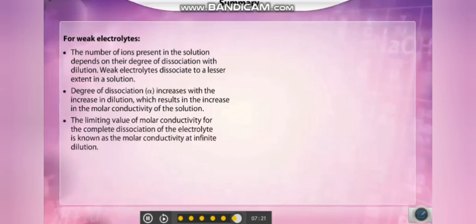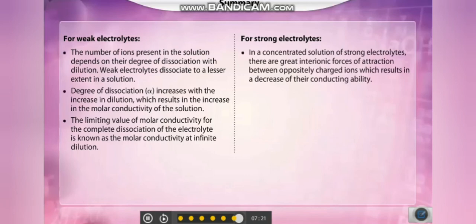The limiting value of molar conductivity for the complete dissociation of electrolyte is known as the molar conductivity at infinite dilution. For strong electrolytes, in concentrated solutions, there are great interionic forces of attraction between oppositely charged ions, resulting in the decrease in their conducting ability.